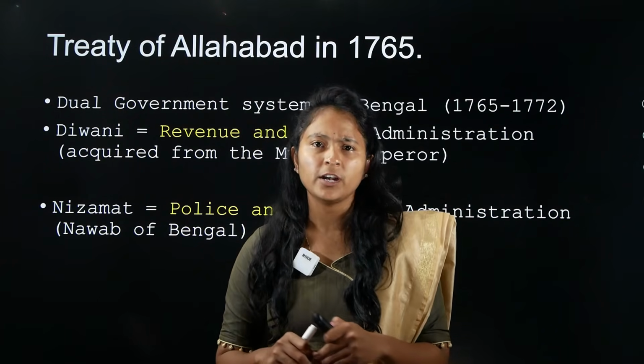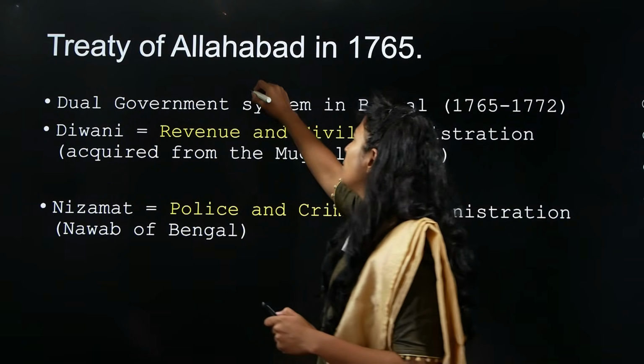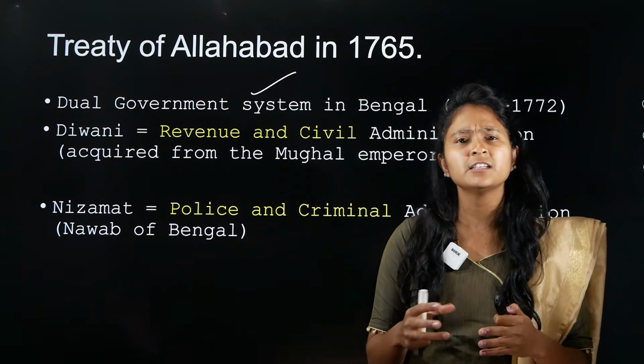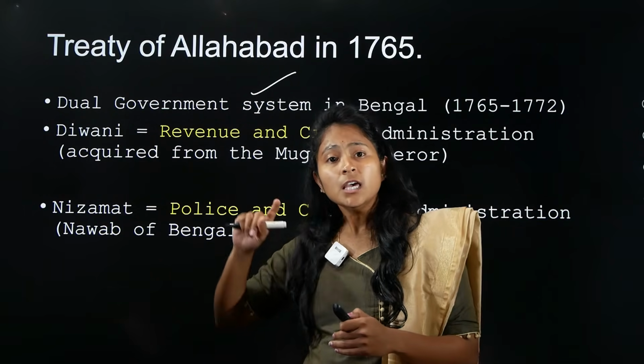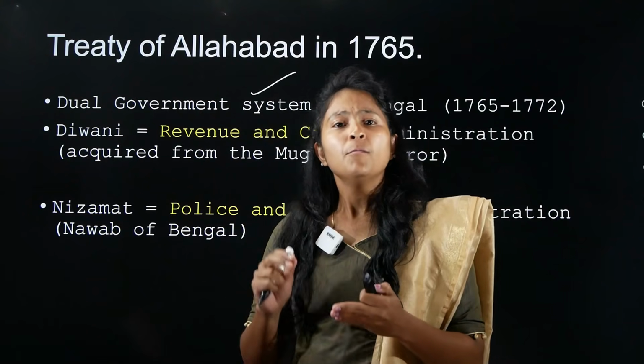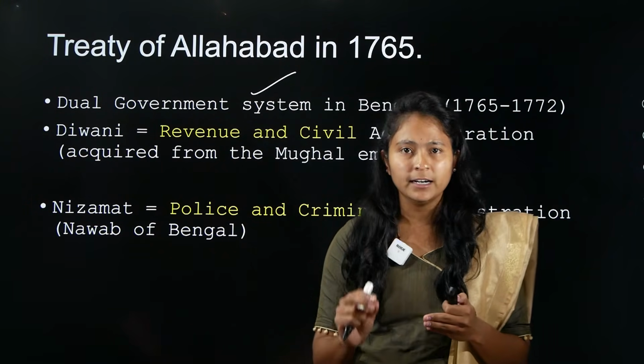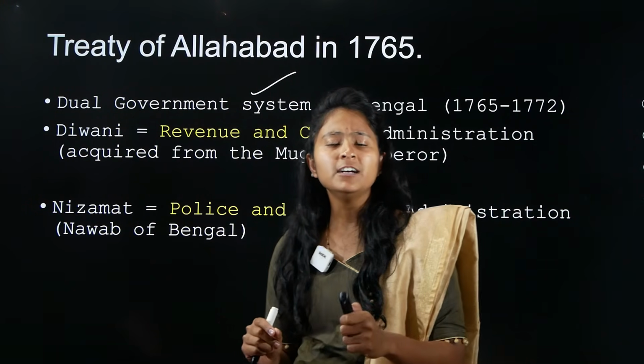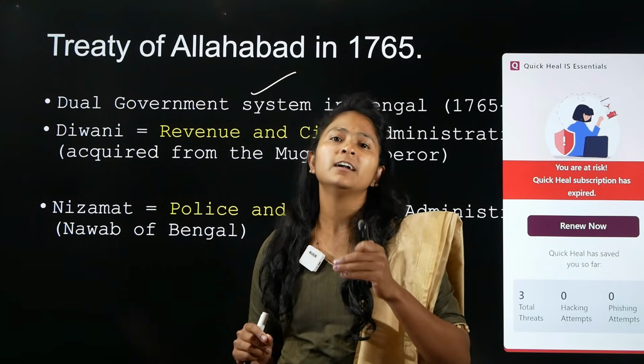What happens in this treaty? Look, what happens here is there is a dual system. I'll tell you why. Because in this, after the loss, the Mughals had to give Diwani rights. What are Diwani rights? Diwani rights were rights to collect tax.